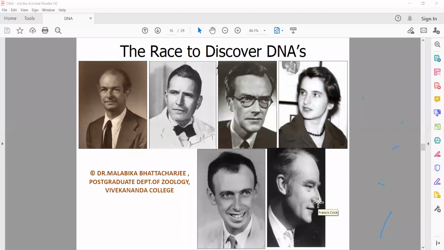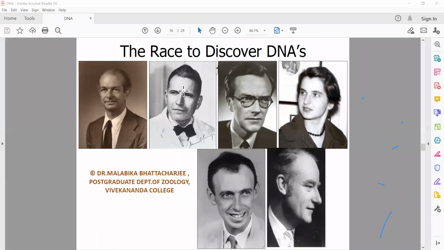Now, in 44, Avery, MacLeod and McCarty proved DNA as a genetic material. Hershey and Chase experiments further proved that yes, indeed, DNA is the genetic material. Now started the race to discover the structure. In this picture, I don't know how many of you have already seen these people or not. This is Linus Pauling, a very famous scientist who discovered the structure of proteins, the alpha helix of protein.